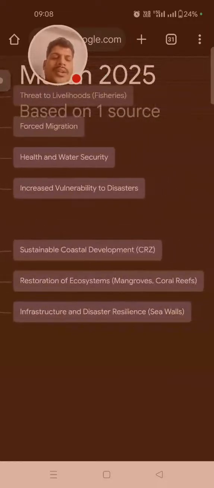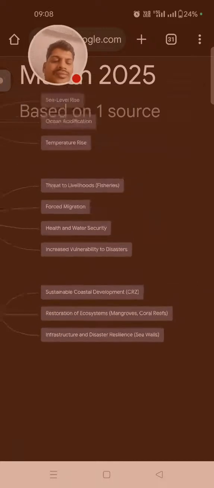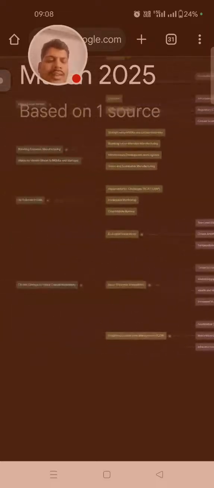Then the integrated coastal management system. So sustainable coastal development, CRZ, and restoration of ecosystems, mangroves and coral reefs, and infrastructure and disaster resilience, sea walls. So coastal regulated zones are there.